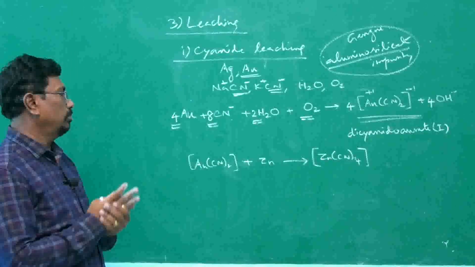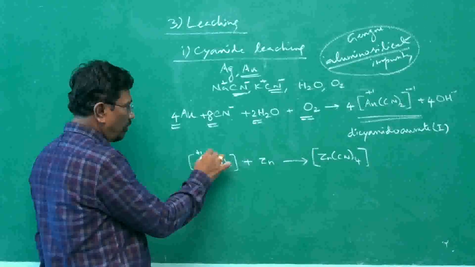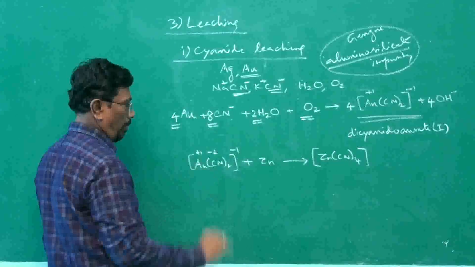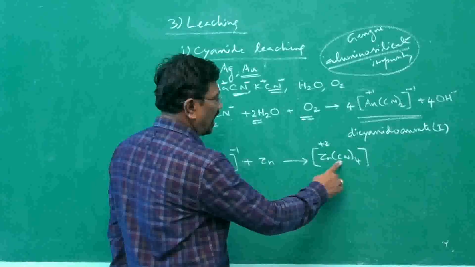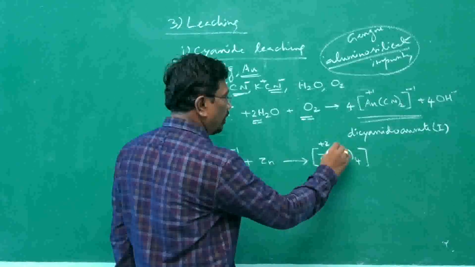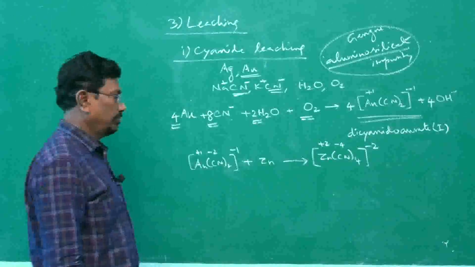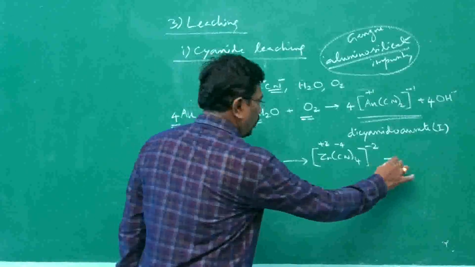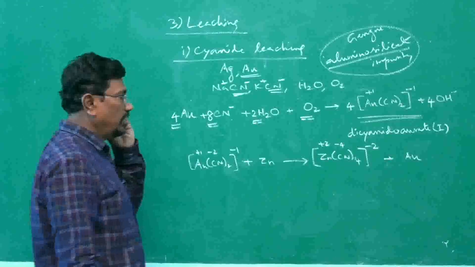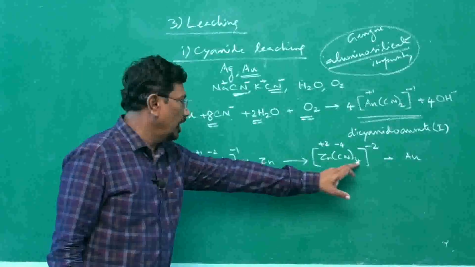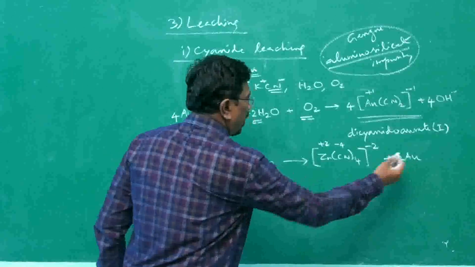How to balance this equation? What will be the charge? Gold +1, each cyanide -1, therefore -2, total charge is -1. But here zinc is +2, cyanide ion -1, 4 minus we have, therefore 4 minus, total charge -2. Plus what else will we get? Gold will get precipitated. So how to balance the equation? 4 cyanido ligands, 2 cyanido ligands, make it 2. 2 gold, therefore 2, balanced equation.